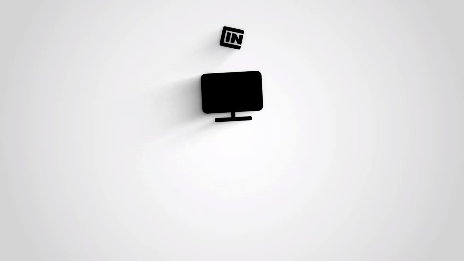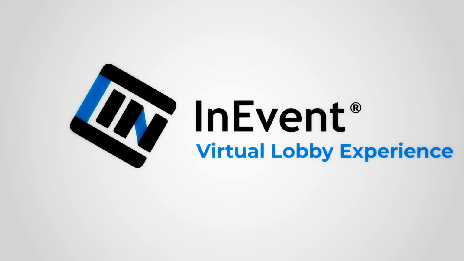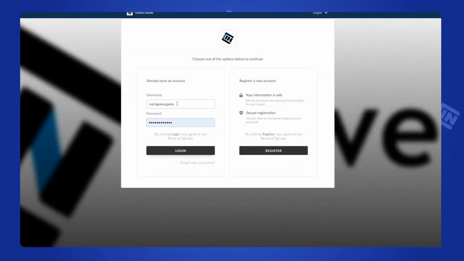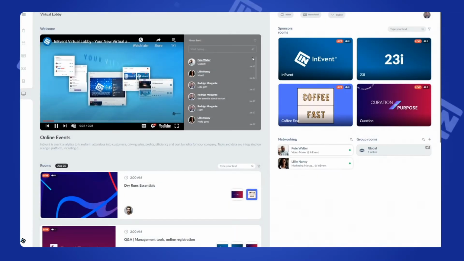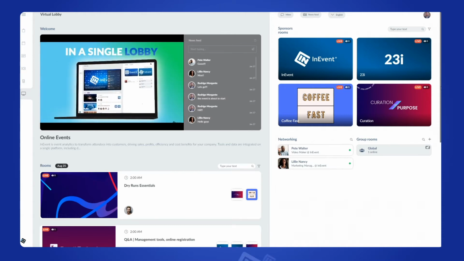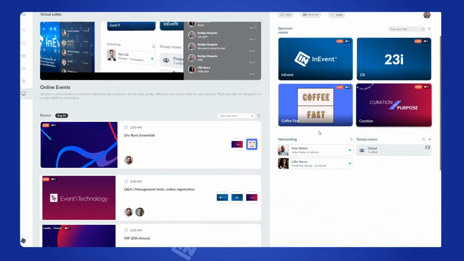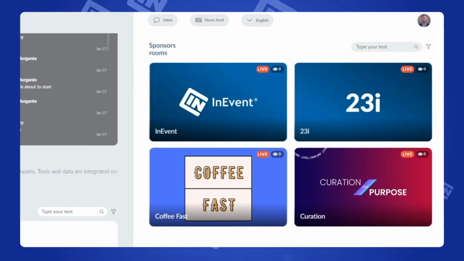Are you tired of connecting multiple applications to run your event? In-Event Virtual Lobby is the new way to experience all the features you need for your event. Use nothing more than your email and password to connect and start sharing content by video or chat via our live communication channels. Access all the features of your event, including event sessions, keynote presentations, and sponsor booths in one